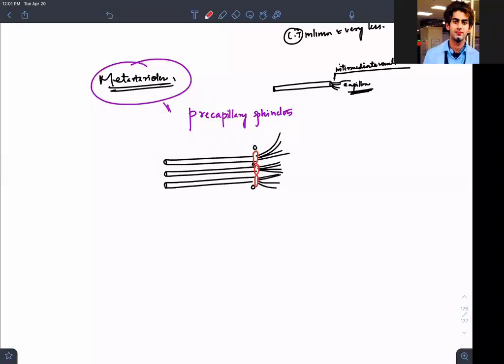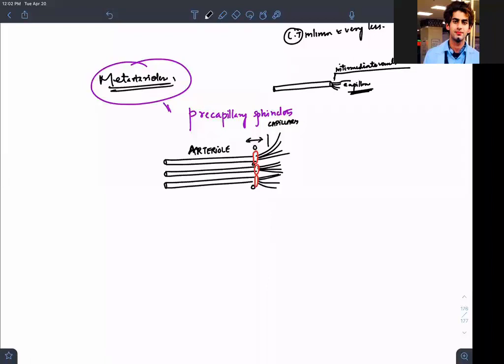Now, tell me one thing. Thoroughfare is a concept I will be teaching you in physiology. See, if I want to prevent blood flow, for example, this is the arteriole, this is the capillary, and the meta-arteriole is someone in between. At this region, you have the precapillary sphincter.